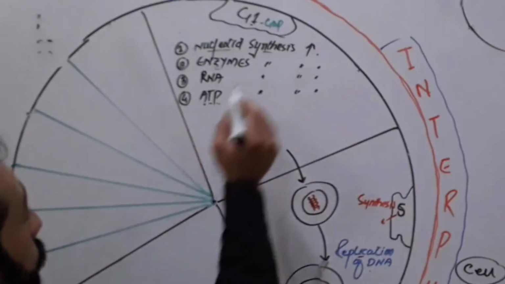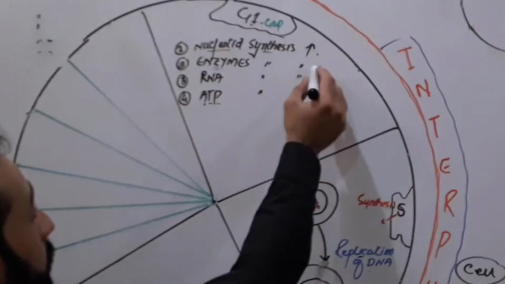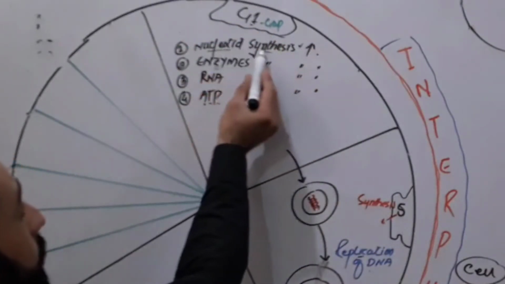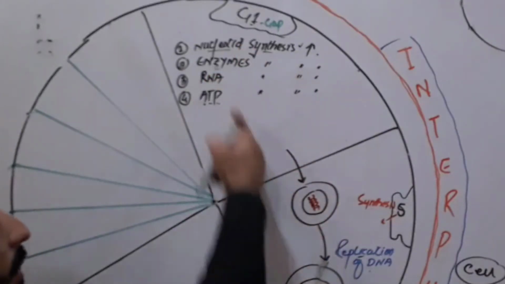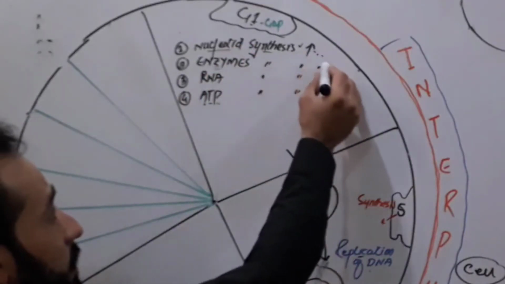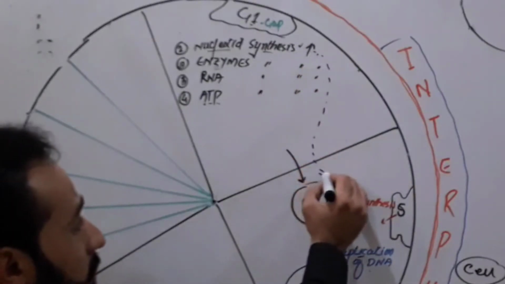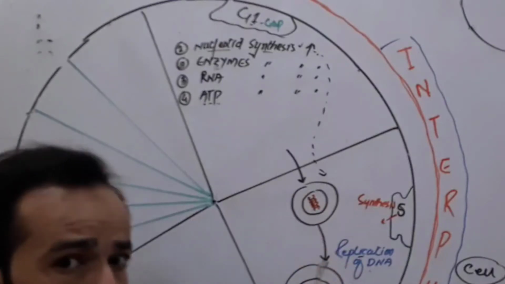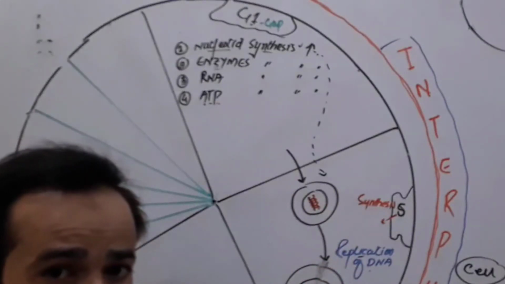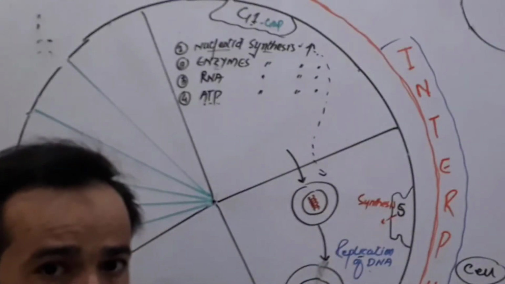Clear, friends? So during G1 phase, nucleotide synthesis increases because these nucleotides must be combined, and these nucleotides are sent to S phase. In the S phase, these nucleotides are combined to make another copy of the DNA. It's so simple.